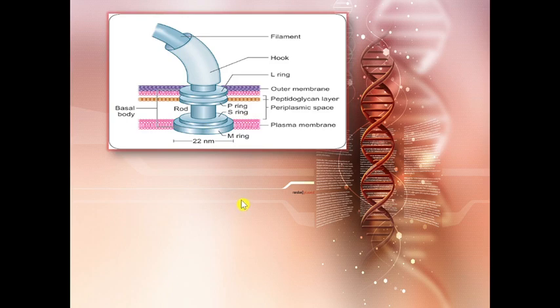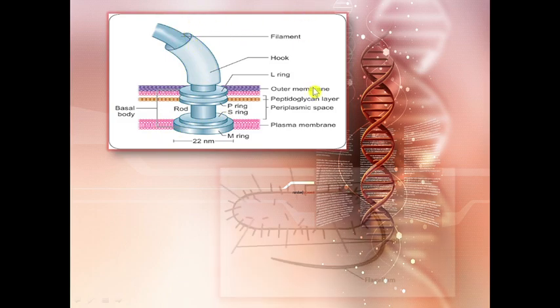First we distinguished them on the basis of staining property, then on the basis of outer covering, and now on the structure of flagella: gram-negative bacteria have all four rings, while gram-positive bacteria have only two rings. And no flagella are found in blue-green algae. This is the peptidoglycan layer, periplasmic space. This is the plasma membrane. So this is the whole basal body, which is divided into shaft and hook. And this is the exposed part, which is the filament.